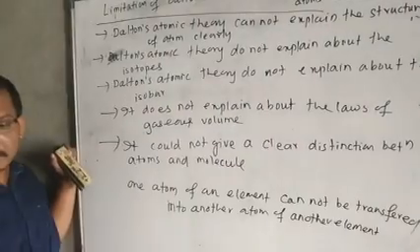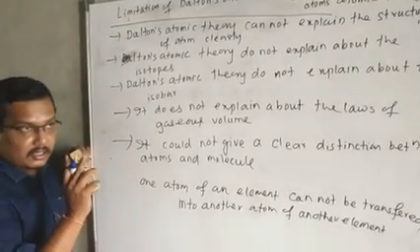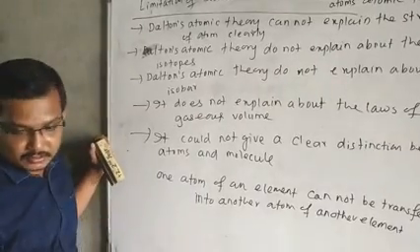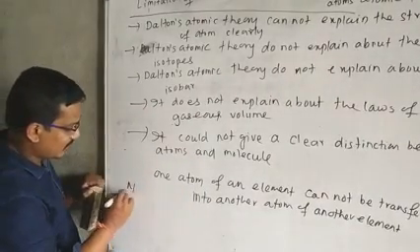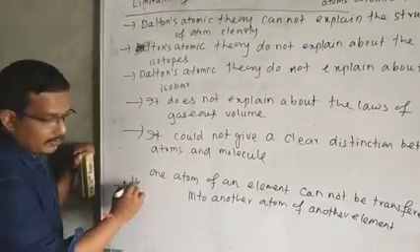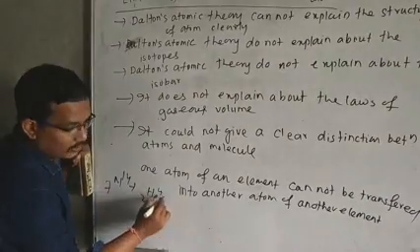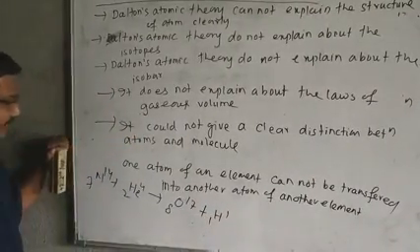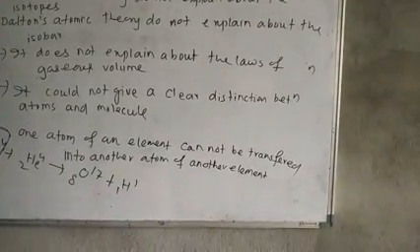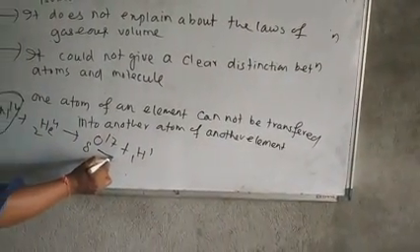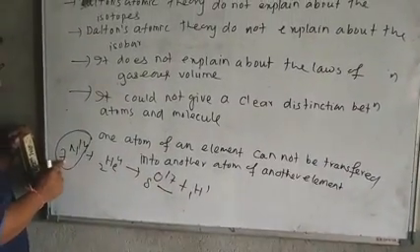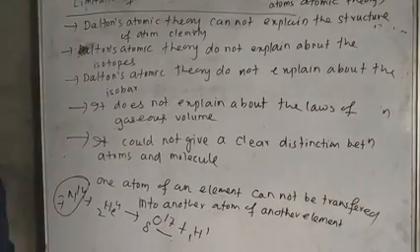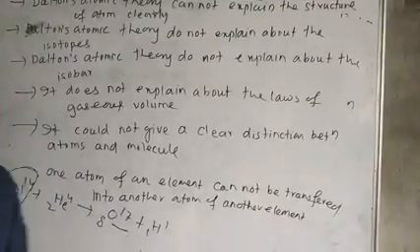But after the discovery of some nuclear reactions by modern scientists, suppose we take a nuclear reaction: N-14 (atomic number 7) plus He-4 (atomic number 2) gives O-17 (atomic number 8) plus H-1. Here the nitrogen atom is converted into an oxygen atom. But Dalton's atomic theory denied that one atom of an element can be converted. This is a limitation of Dalton's atomic theory.